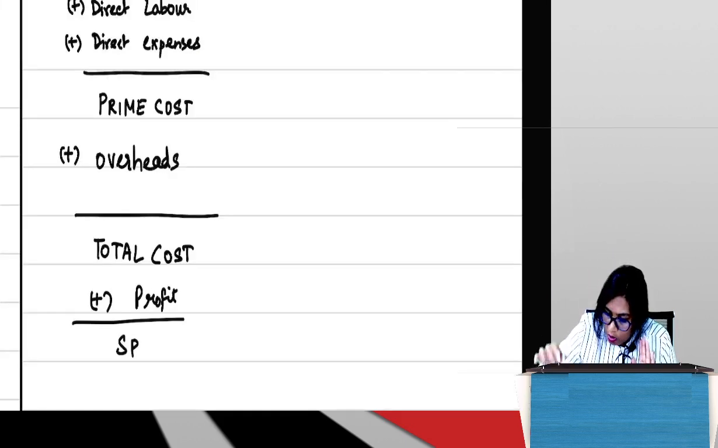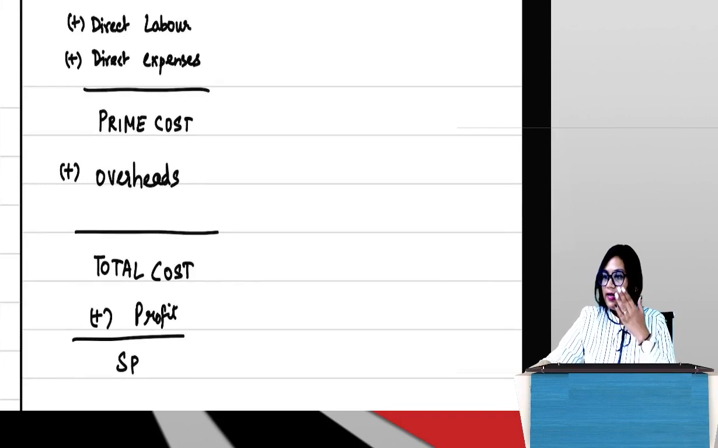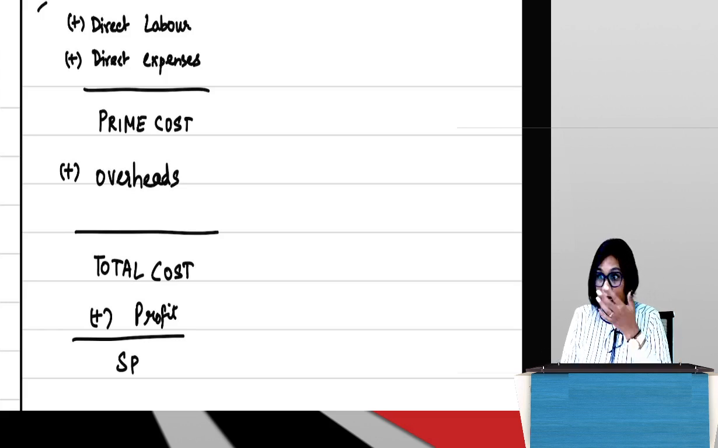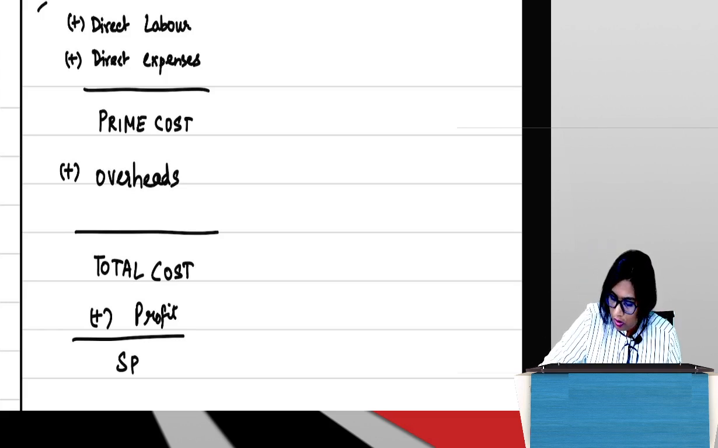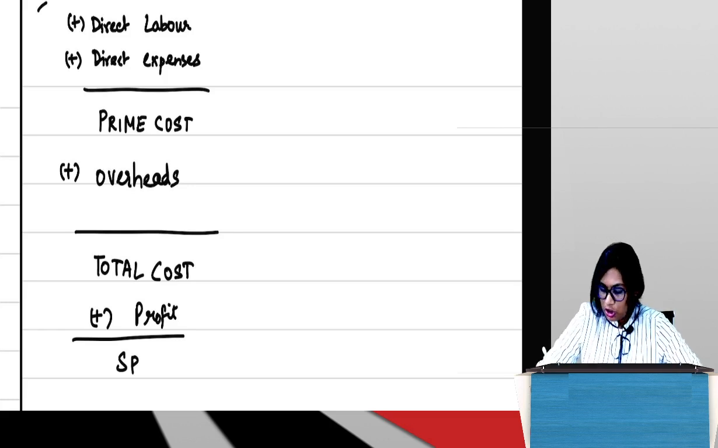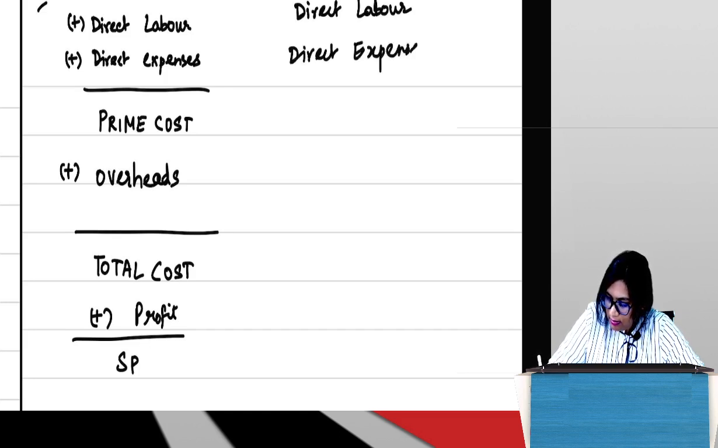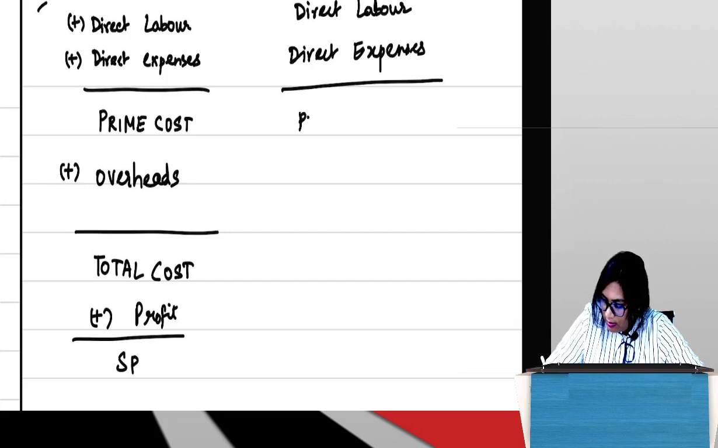So now you remember this second iteration of cost sheet? I'll change this a little now. Okay, now that we know this, this is the third iteration. So can I say direct material plus direct labor plus direct expenses gives me prime cost.